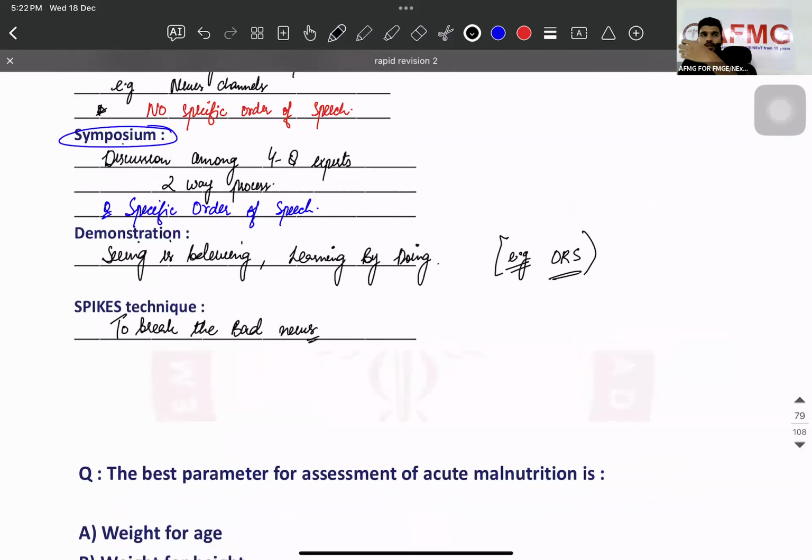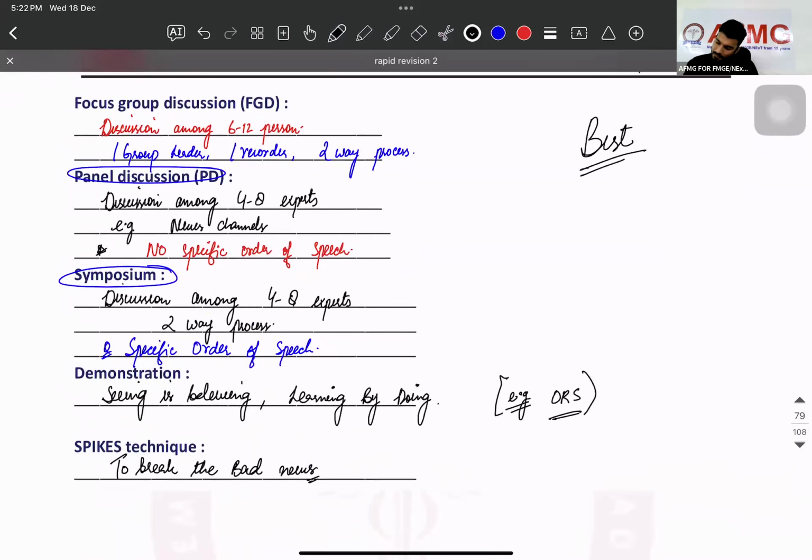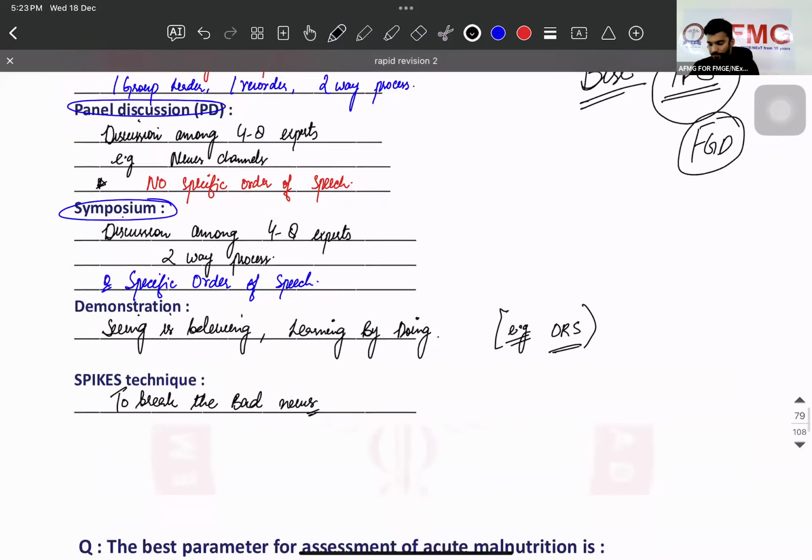We have one more approach for contraception counseling, called the cafeteria approach, or GATHER technique: gather, greet, ask, tell, help, advise, and return. Which approach is for contraceptive counseling? Cafeteria approach. Best among all is IPC, one on one interpersonal communication, followed by focus group discussion.